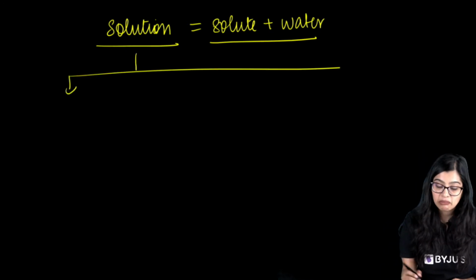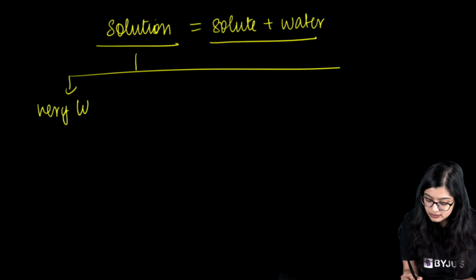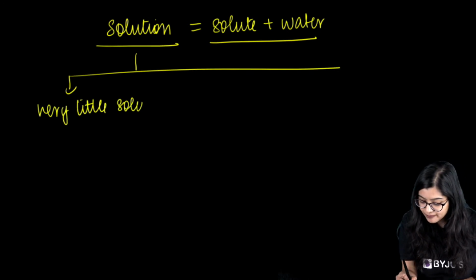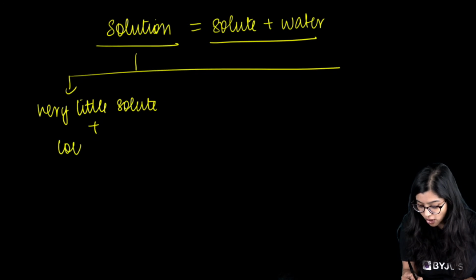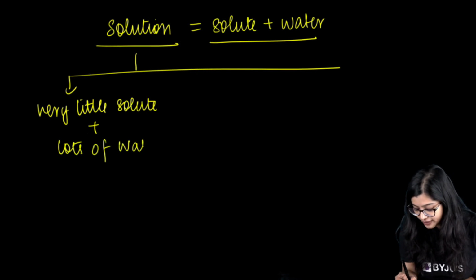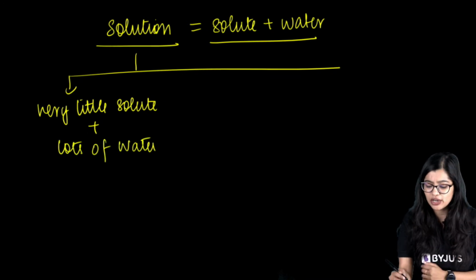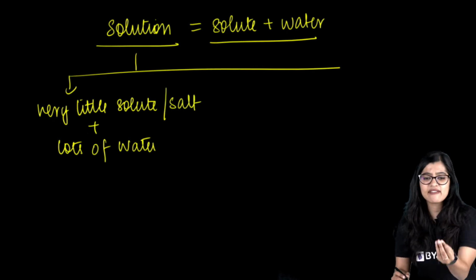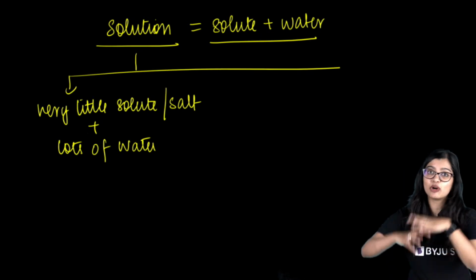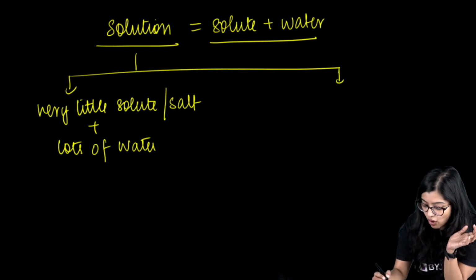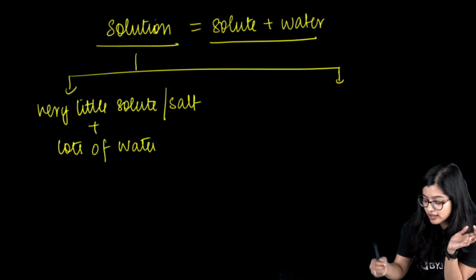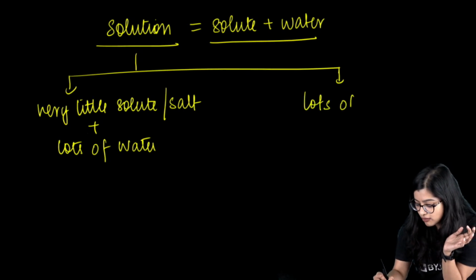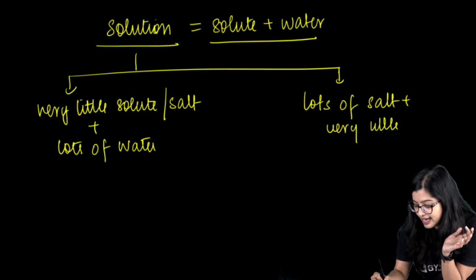I can take maybe very little solute plus lots of water. Now I'll substitute solute with something easy for all of you: salt. I'll put salt. Maybe I'll take very little salt and lots of water, or I will take lots of salt plus very little water.